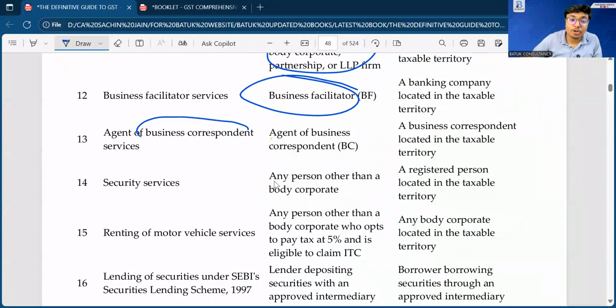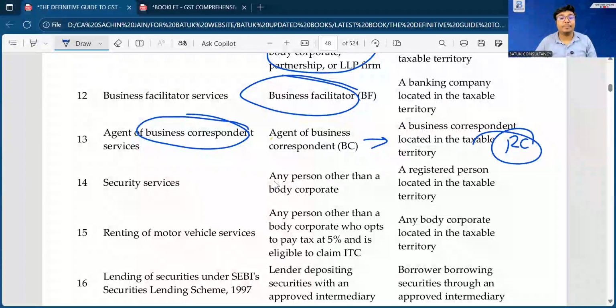Agent of business correspondent services, BC. Multiple banks appoint business correspondent points. If they are providing these services in the taxable territory, in that case also the reverse charge mechanism is applicable.